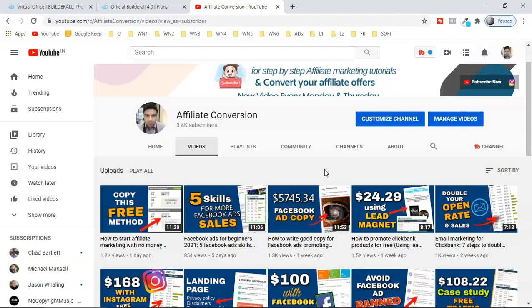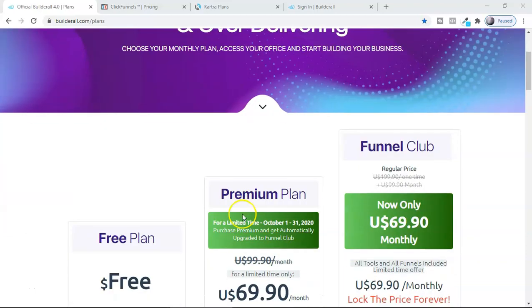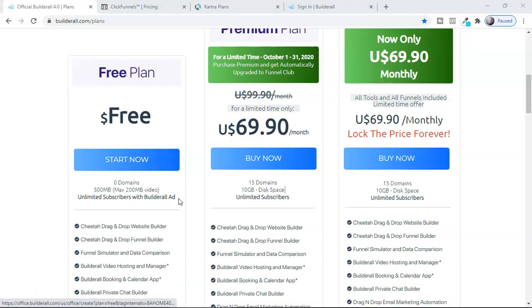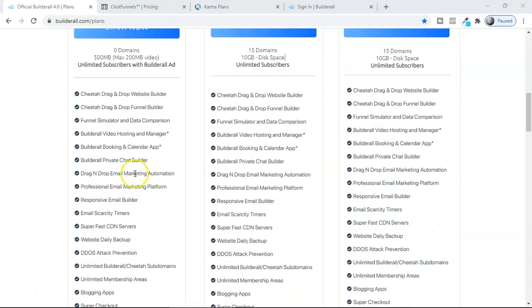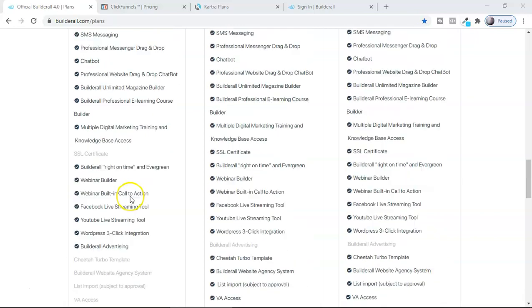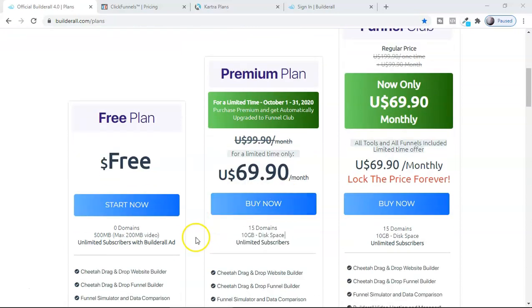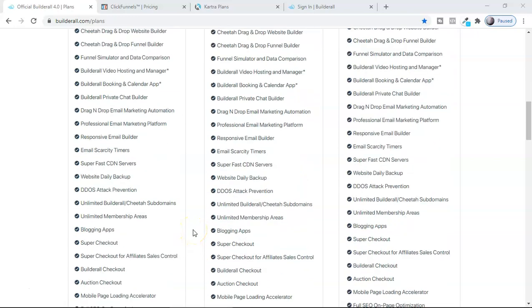With that said, let's dive in. We believe in underpricing and over-delivering. I think this software has really done this right now, and they have made so many different features for any affiliate marketing beginner to use. They completely made it free, and when I saw the price, it was amazing: $69. That's an amazing price to use this many features.